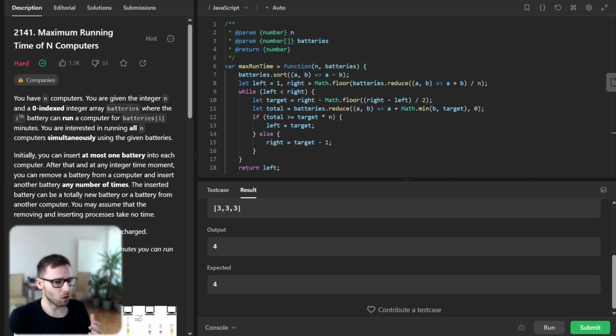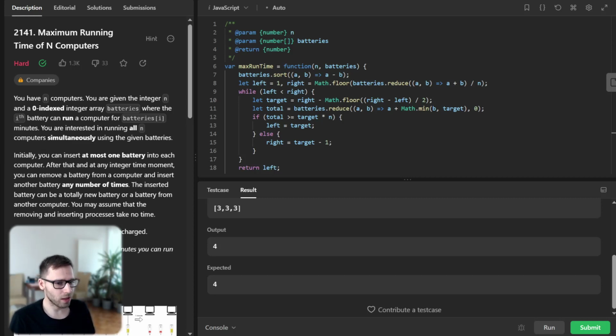Next, we start the binary search, and we continue as long as left is less than right, as in classic binary search. Inside the loop, we set a target running time and calculate the total power we can use to achieve this target. For each battery, if its power is more than the target, we can only use power equal to the target from it.